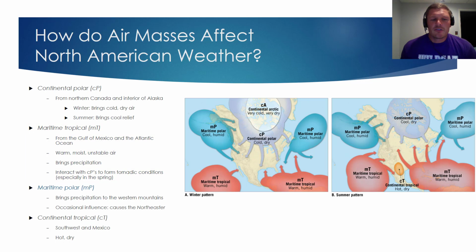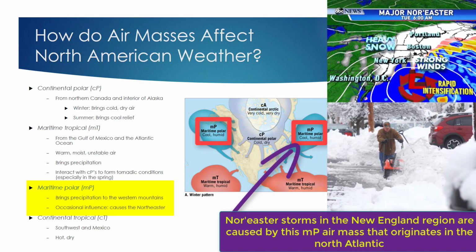The third air mass that affects North American weather is the maritime polar air mass. The maritime polar air mass, which contains cool, humid air, will bring ample precipitation to the western mountains, but I'd also like to highlight the maritime polar air mass that forms on the east side of Canada. During the winter months, this air mass can produce what our friends in New England call nor'easters, and nor'easters can bring blizzard-like conditions and huge amounts of snowfall to New England.